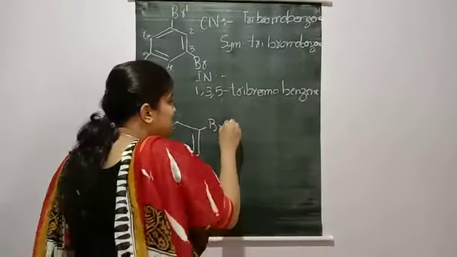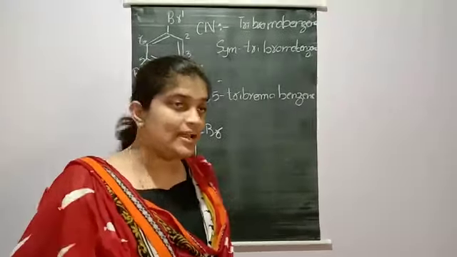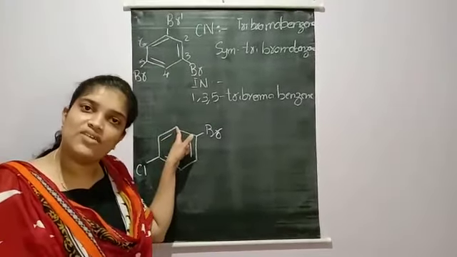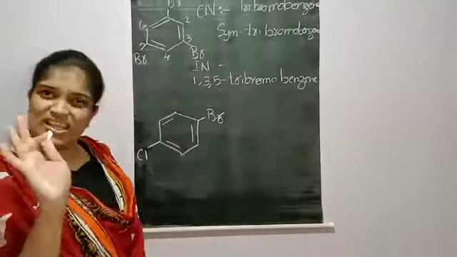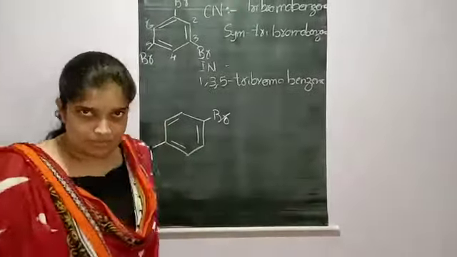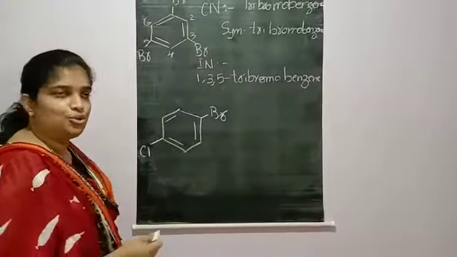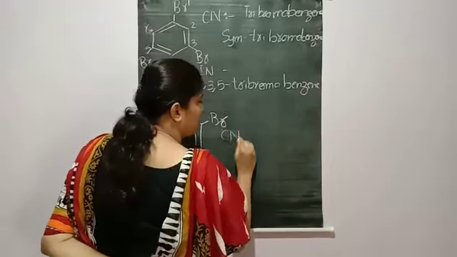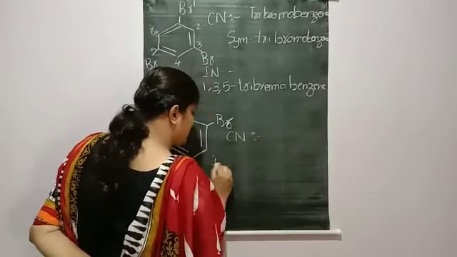Why I started like this is because a few students might have a doubt that we have to start from the functional group here only. There is nothing like that. Suppose I have something like this. Now what I have to do for the common name and IUPAC name.